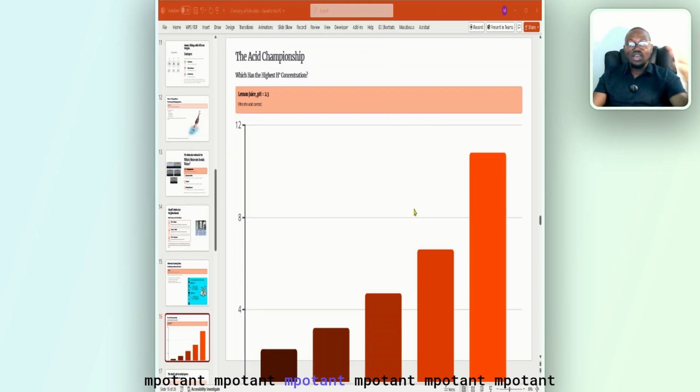Then they will give you red wine, 3.2, tomato, 4.7, saliva, 6.6, lemon juice, 2.3. You should know that the one that has higher hydrogen will have lesser what? pH. Check it out, and you're good to go.